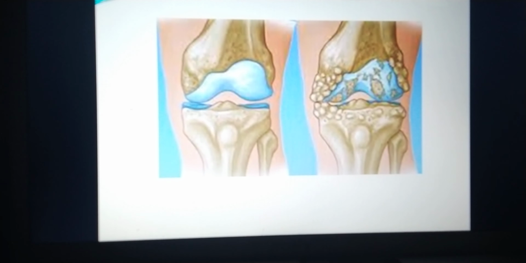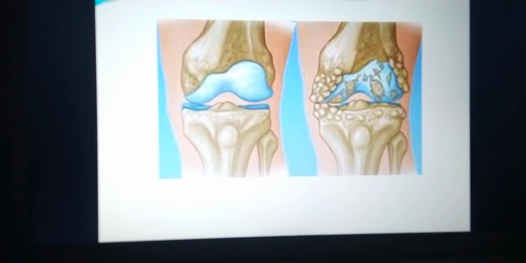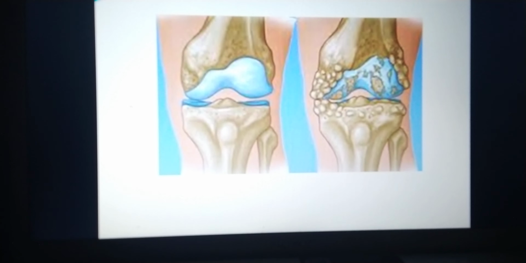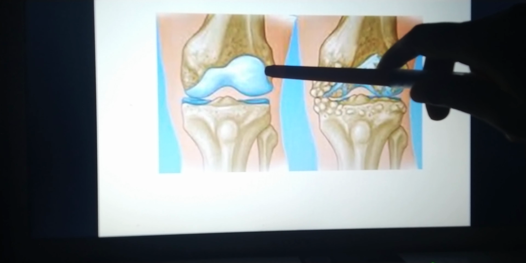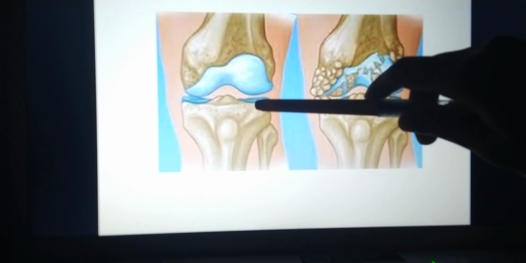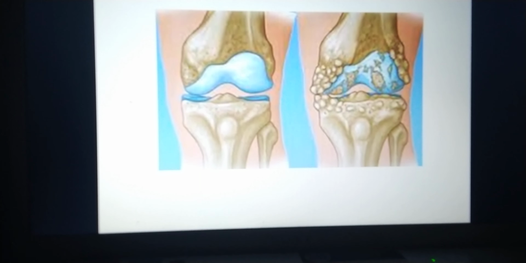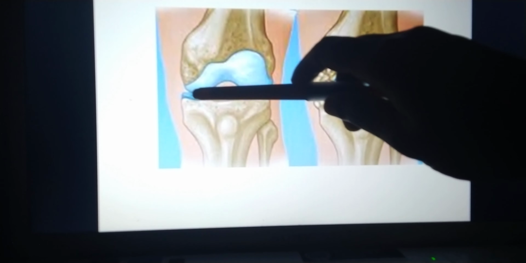So let's see in detail what exactly osteoarthritis is, because this is the most common type of arthritis. Every joint has 2 or 3 bones involved. This is your knee joint, which has 2 bones directly connected. In between the bones, there is a space.